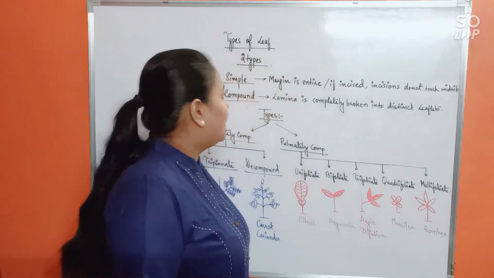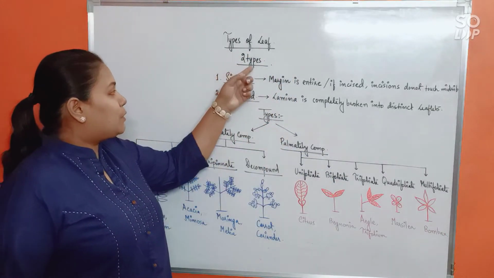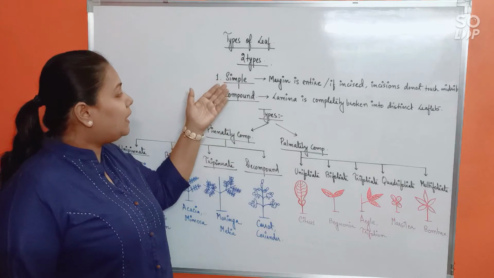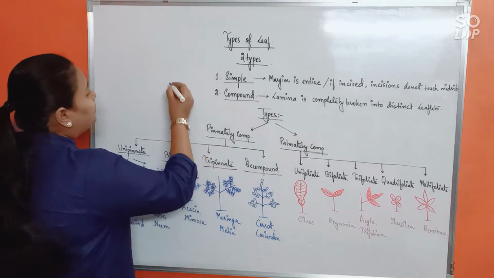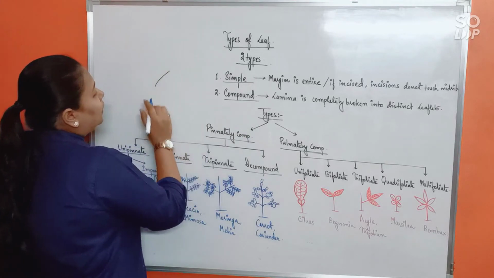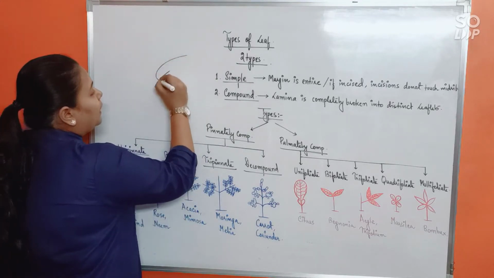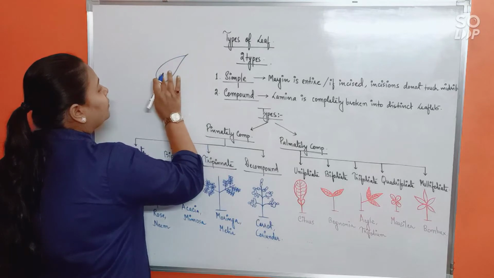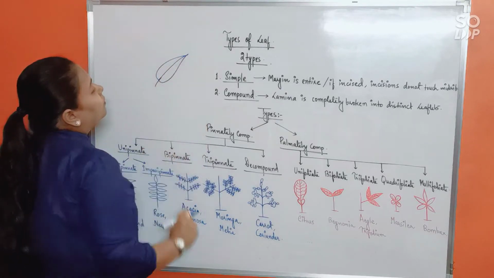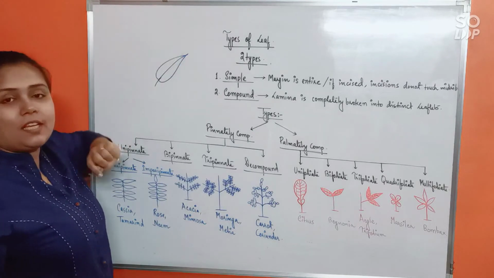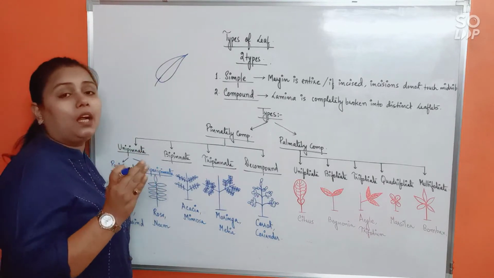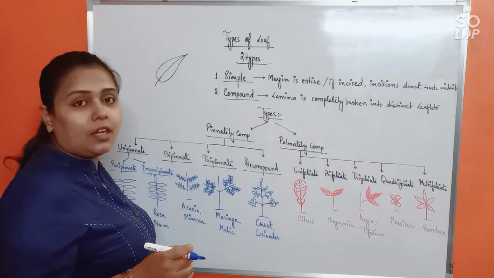There are two types of leaf, simple and compound. Simple leaf. Suppose this being a leaf, here you can see that the margin of the leaf is entire without any cuts or incisions, isn't it?